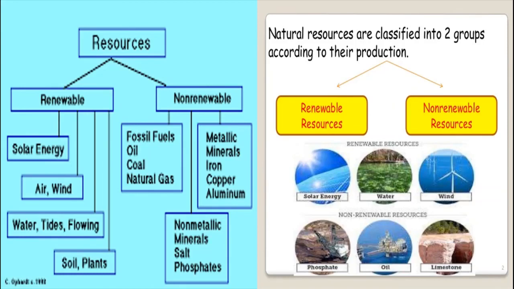Water is a renewable resource, but nowadays is it like that? No, now the scarcity is coming. In summer, immediately the water problem comes. Here water is an exception, but solar and wind are automatically replenished by nature.